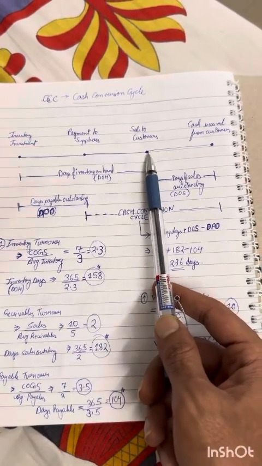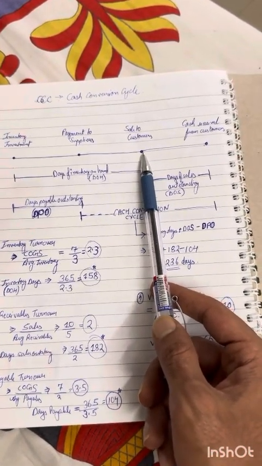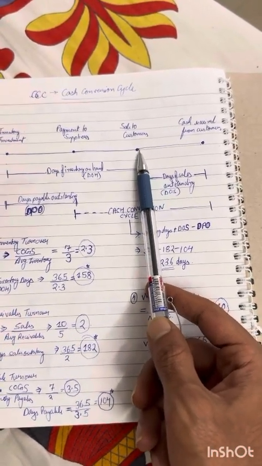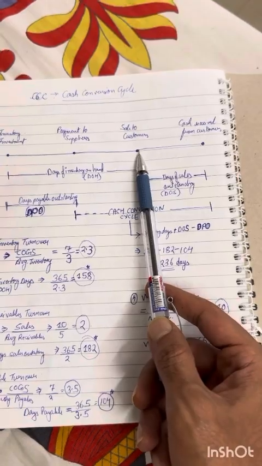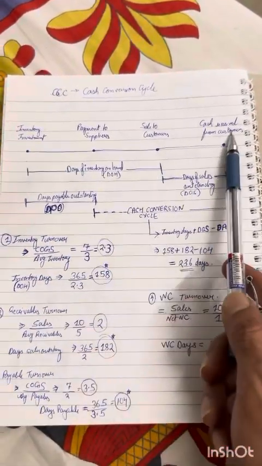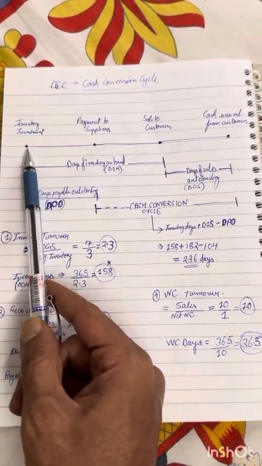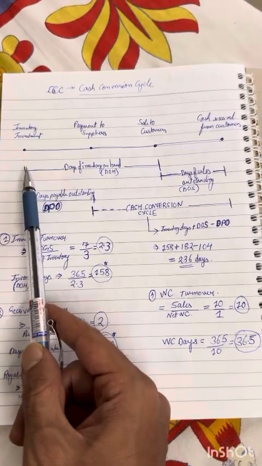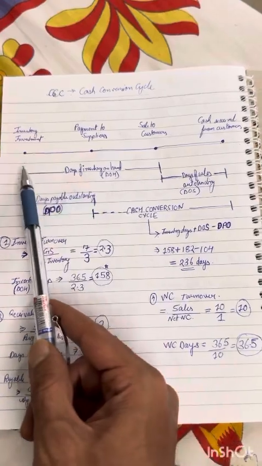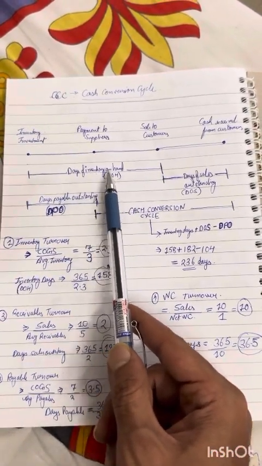One day a sale will be made to the customers. Someone comes and says, I need 3 iPhones, I'll take it, but I'll pay you day after tomorrow. So you say, okay, take it, 3 दिन के credit पे लो, then give it to me. Then your cash is received from the customers. This is a typical, very simple to understand cycle, right? Now, what's happening here? When you take the inventory, right? From that day, your inventory is in your store, and then you make a sale. So you've been holding that inventory for this time. It's called days inventory on hand, right?